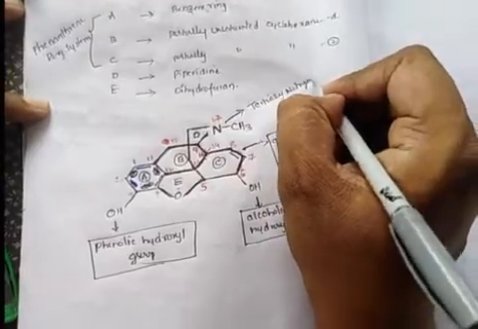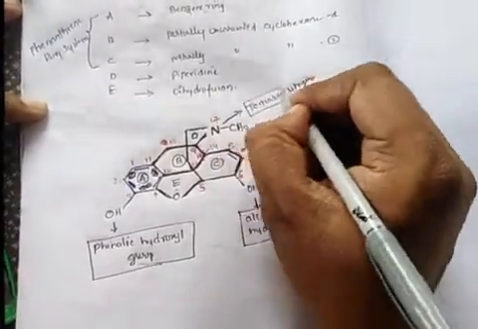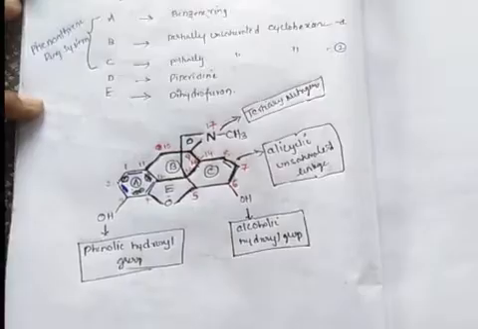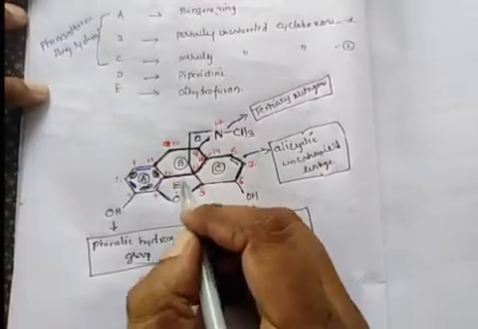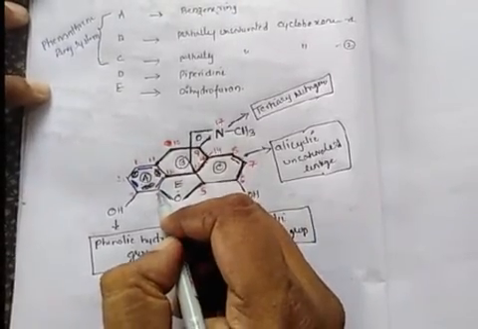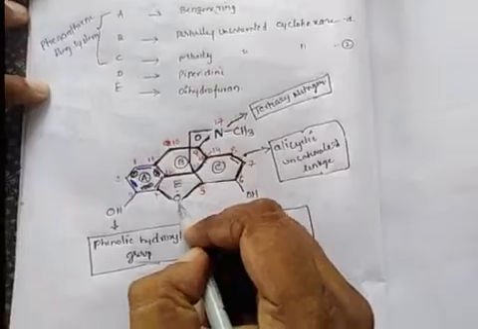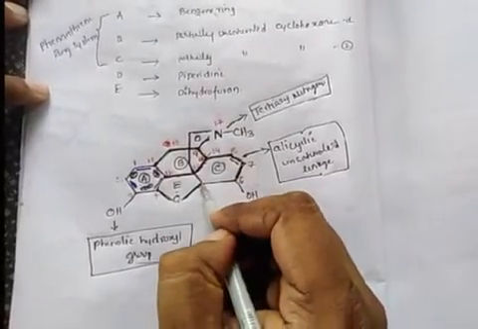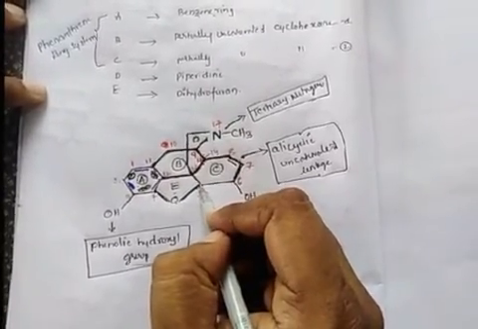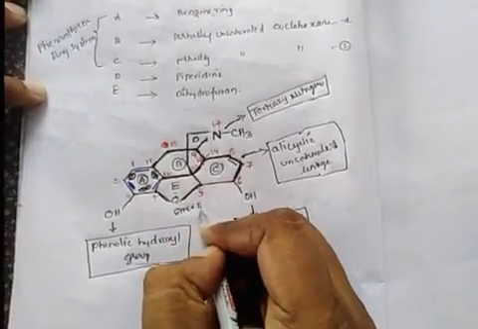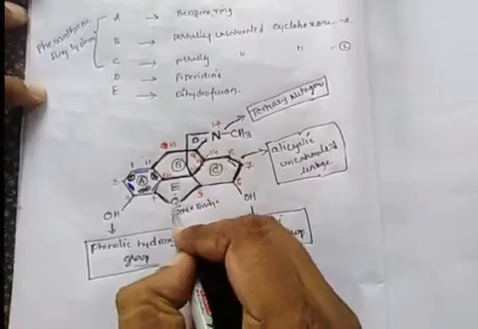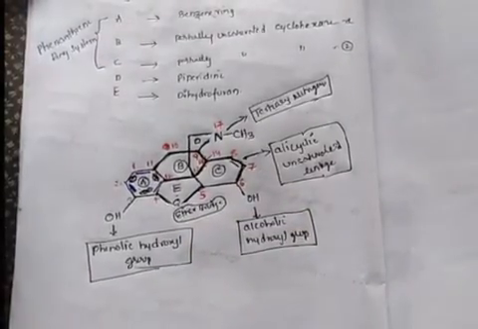And from the 4th position, this carbon oxygen bridge is called the ether bridge. This is the structure of the morphine.